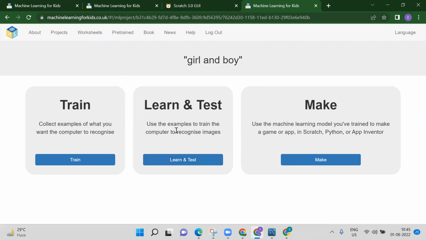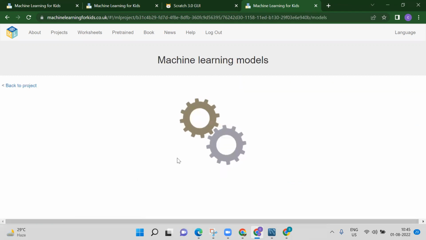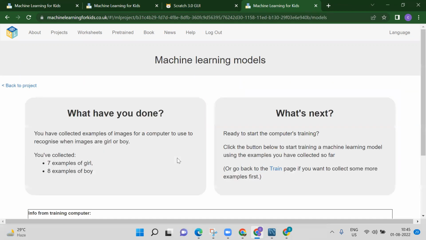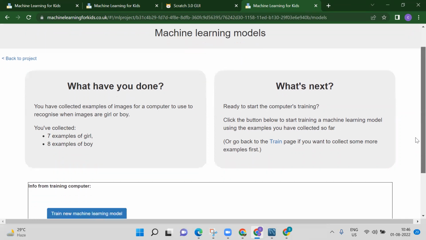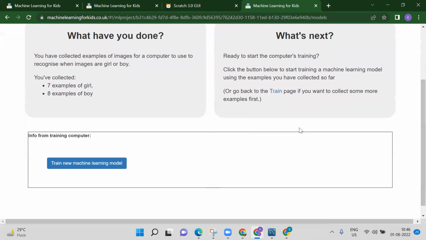Now we will just come to learn and test. Here we have to test our model. So what have you done here? We have collected examples of images for the computer to use to recognize when images are girl or boy. So we collected 7 examples of girl, 8 examples of boy, right? So we need to click on train new machine learning model.